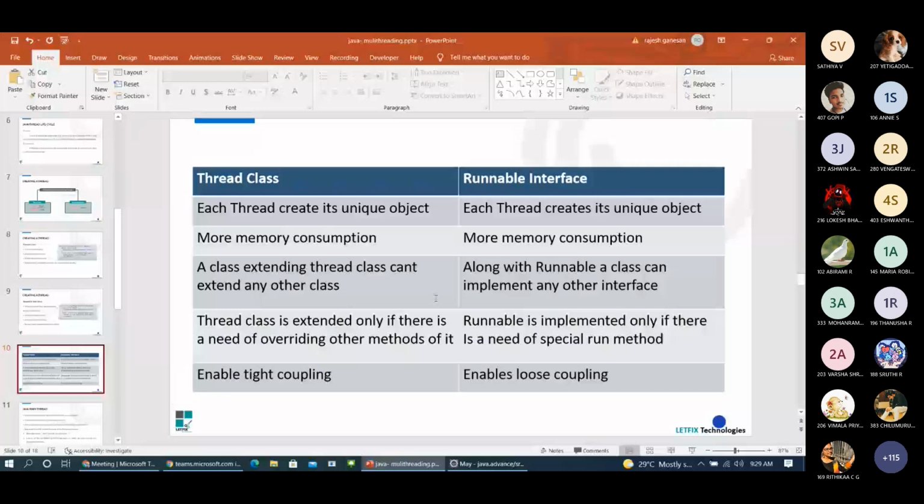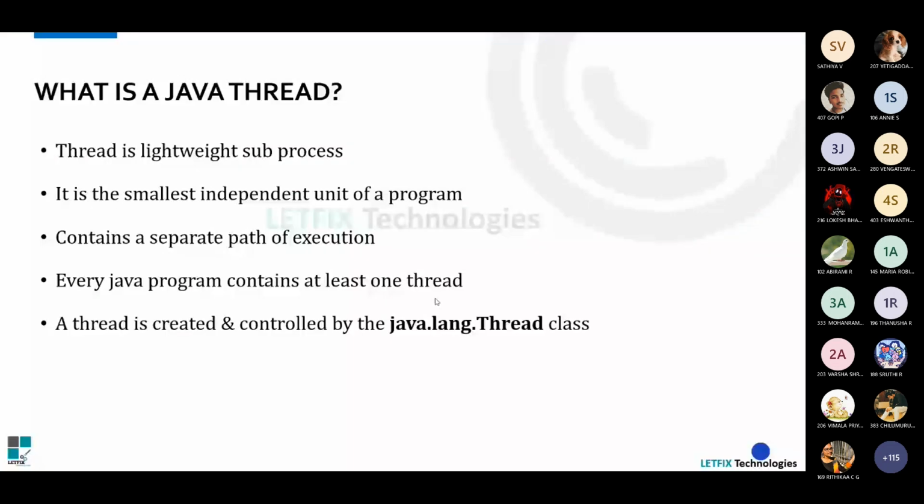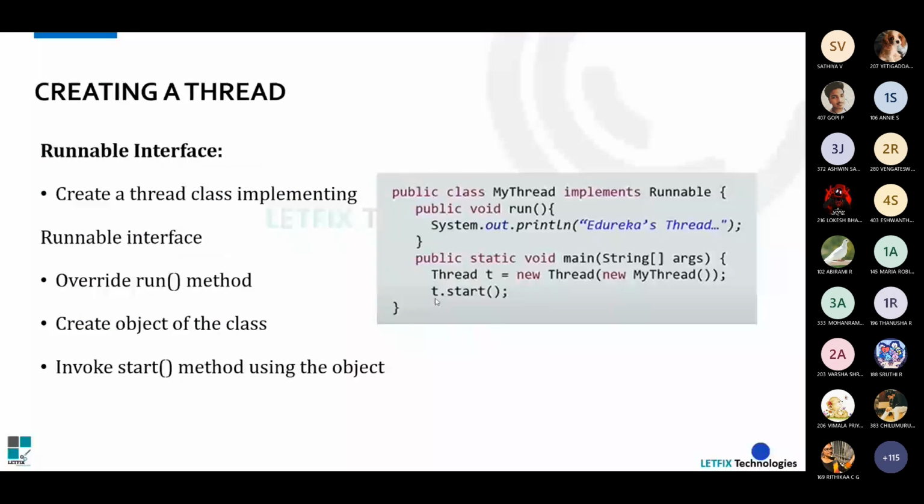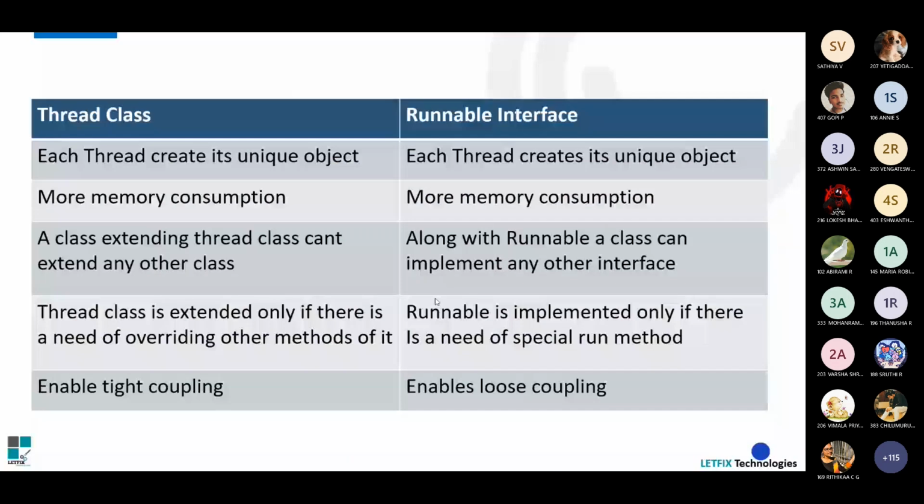Here we have discussed how to use the thread class and how to use the runnable interface. Now we'll look into the difference. We have seen how to consume a thread class and a runnable interface. Each thread creates its unique object, so it is not using the same object.